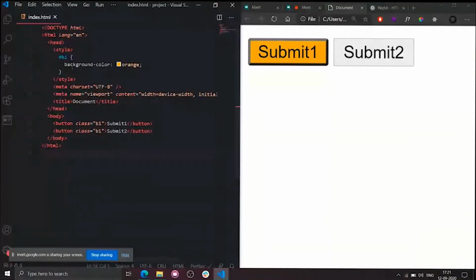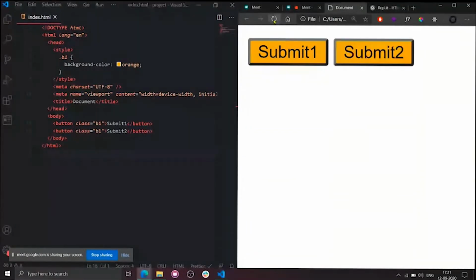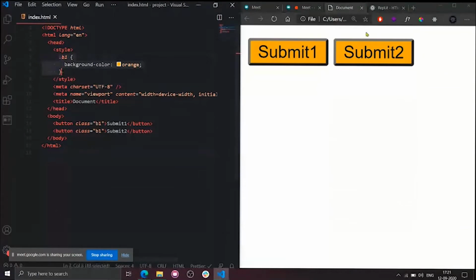Now to apply styles to a class, I need to use the dot symbol. Don't forget this. To apply styles to an ID, we need to use hash. To apply styles to a class, we need to use dot. Please keep that in mind. So I simply wrote dot B1. Now see what will happen. As you can see, both buttons have the same class name B1, so both buttons have changed to orange color. This is the main difference between ID and class.